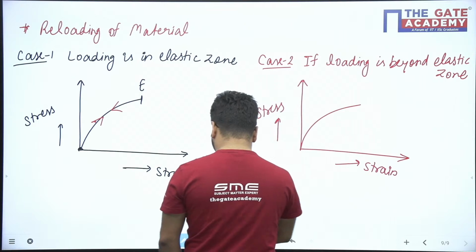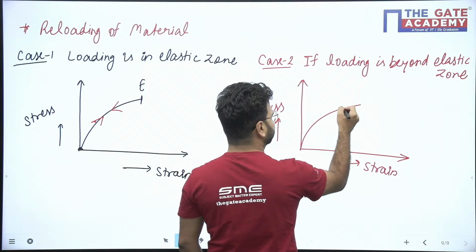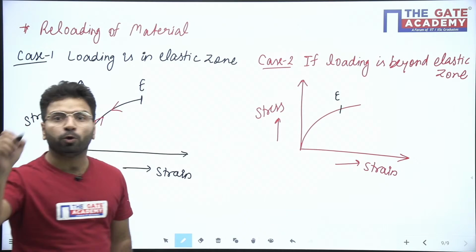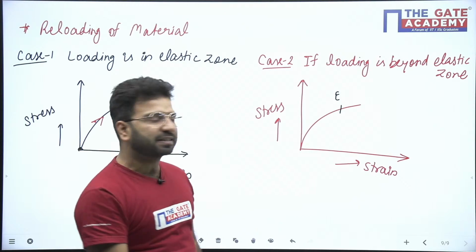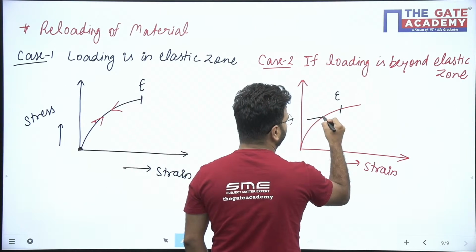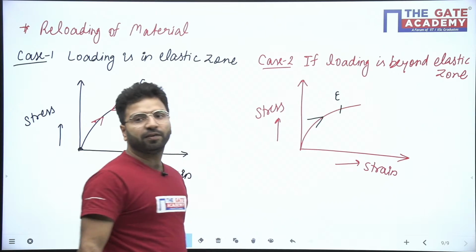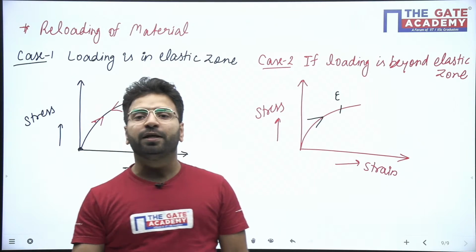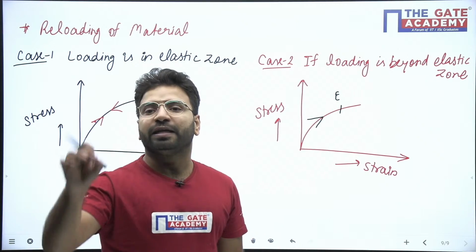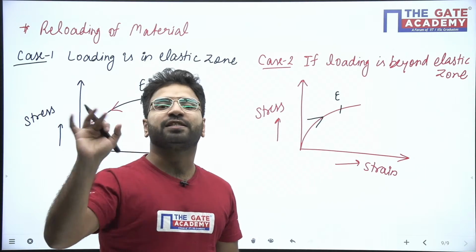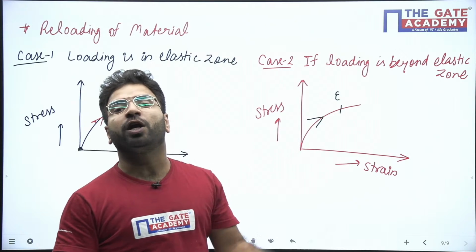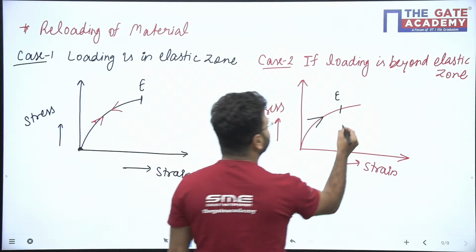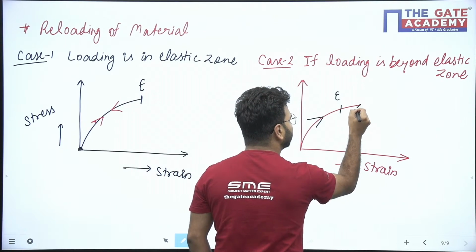Let us say this is my elastic limit. Now if the loading is done beyond the elastic limit, like this is my loading curve, then the stress strain curve will not be the same. The reloading curve will come somehow like that.